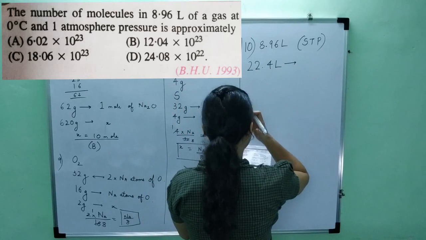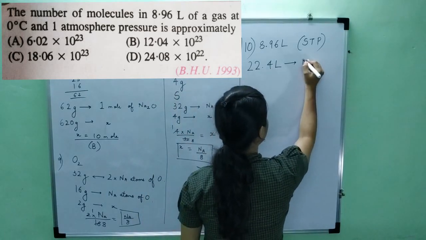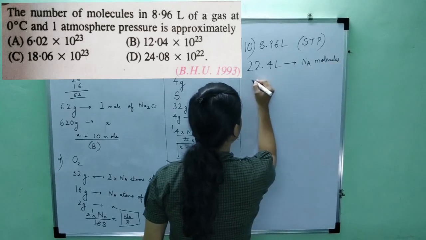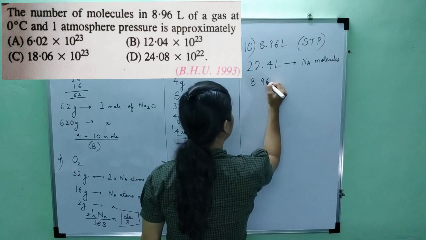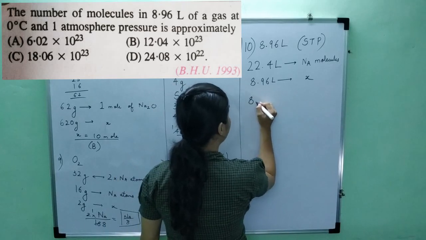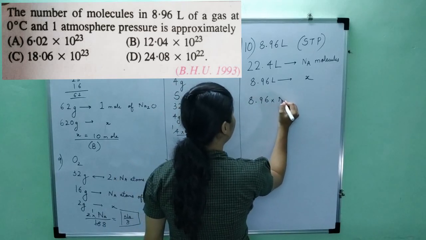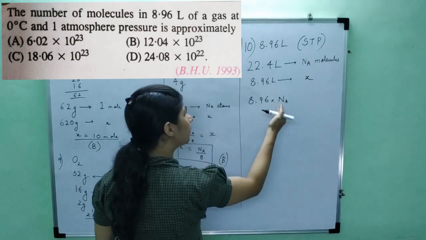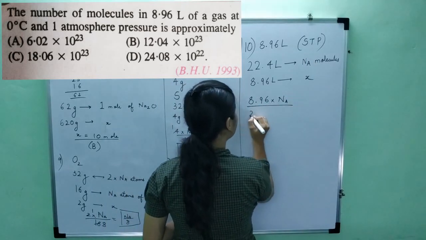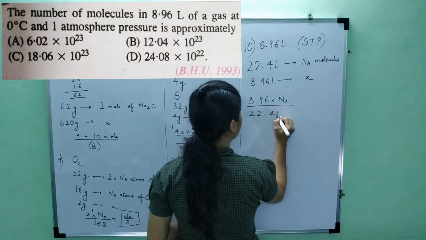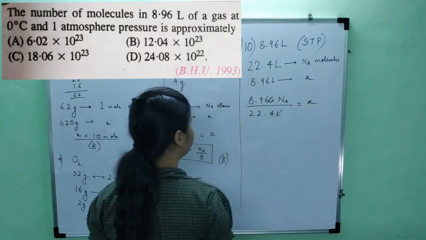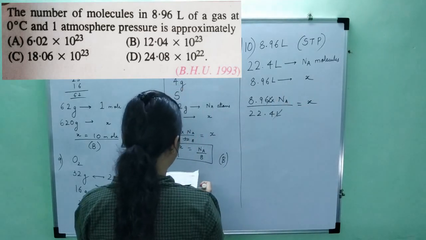Now we know that 22.4 liter of gas contains how much? They are asking the number of molecules, so 22.4 liters contains Na molecules. So 8.96 liters will contain how much? This will be x. So 8.96 into Na. We always substitute the value of Na at the last, because writing such a big number again and again becomes a little difficult. This should be a practice for you also. So liter and liter will get cancelled, and we will have only the number of molecules as the unit.